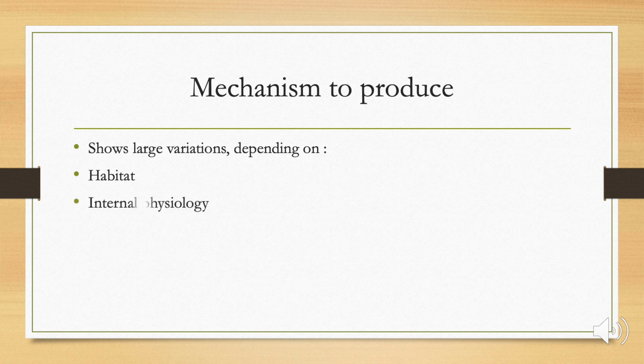Further, they have a different internal physiology, that is, their reproductive structures or the different physical or biological processes, like formation of gametes, that differ. All the other factors, that is how they survive, their breeding seasons, their breeding mechanisms, differ from organism to organism. So that is why different organisms have different mechanisms of reproduction.